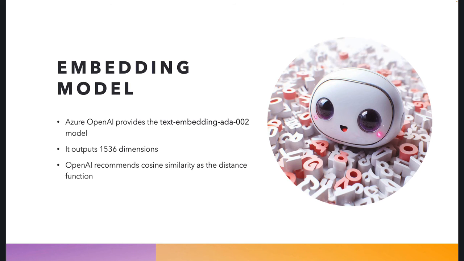And OpenAI recommends that you use cosine similarity as a distance metric. Now, in general, it doesn't really matter that much. You can discuss how much it matters. What we will see is that the tools we're going to use, the no-code tools, will basically use these approaches automatically. So when we're using, for example, Azure OpenAI Add Your Data, well, cosine similarity is used in the background. There's nothing you have to do to calculate this similarity or to know about the vectors and how to calculate the similarities and so on. That's something that is done for you, basically as a service provided by a vector database or some other kind of database.